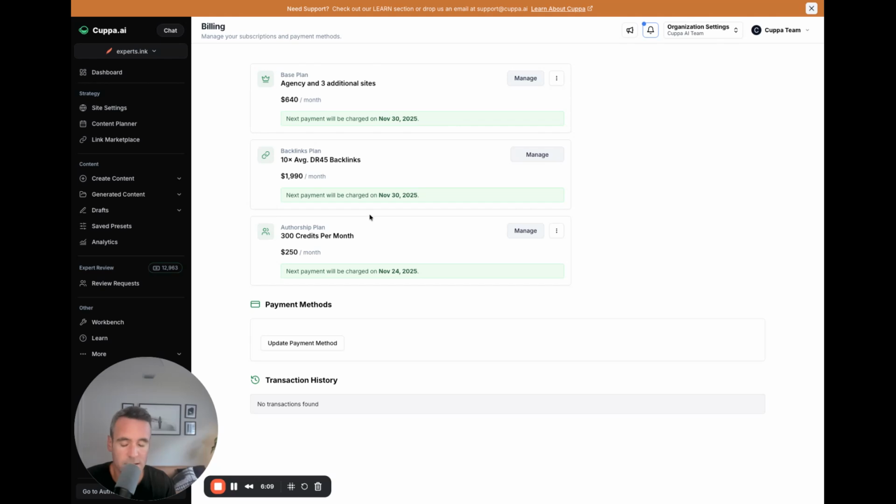We do recommend some time committed to this. Generally, we like to say 90 days, 3 months, because we are doing the pitching. We will be adding the pitch series directly in, just so you can make edits to make sure we're in alignment with who we should be pitching and what we are pitching. And then, of course, our expertise plans, where you can add credits and send it to authors directly in the platform, and have it done for you and uploaded.